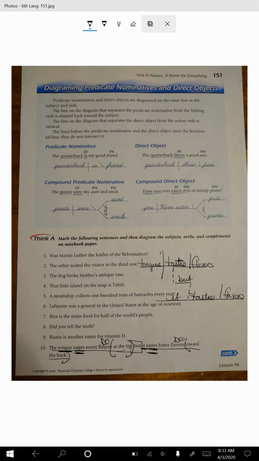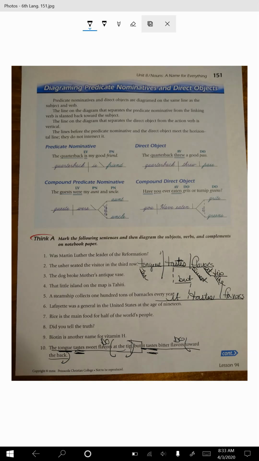If you want extra credit, you can add all the adjectives and adverbs, prepositional phrases. So we have a the, and we have sweet flavors. So we add sweet. At the tip, the flavors are where. So it's describing where the flavors are. At tip, the.